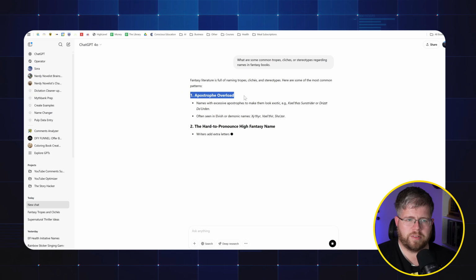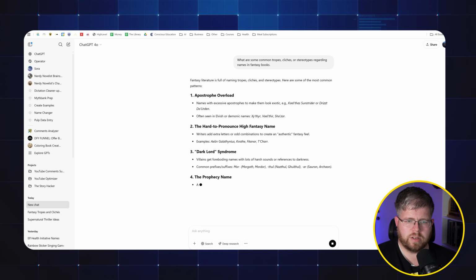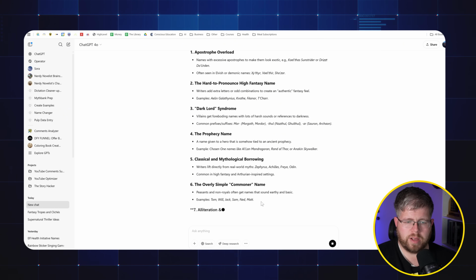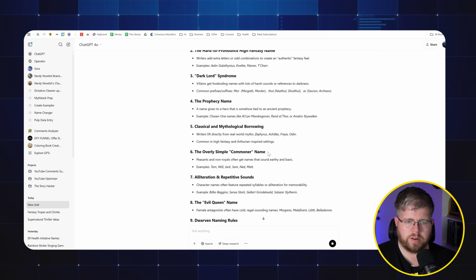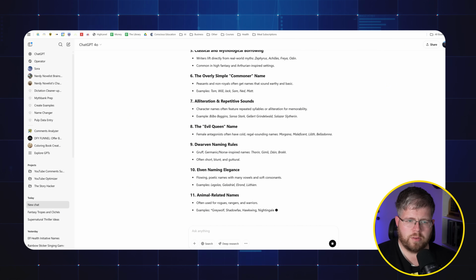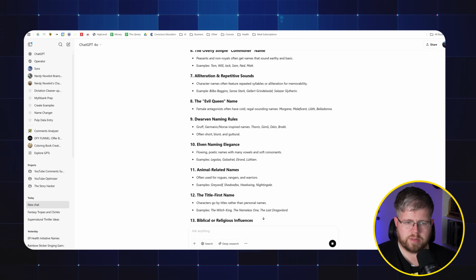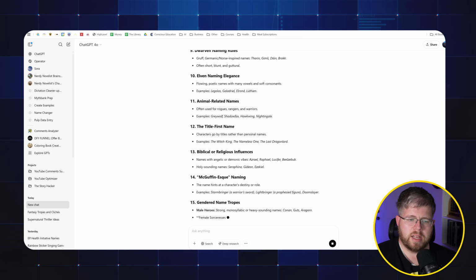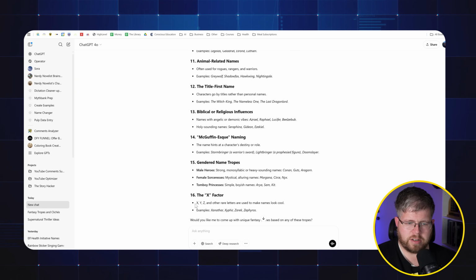So we got apostrophe overload, definitely hard to pronounce high fantasy name, Dark Lord syndrome, the prophecy name, classical and mythological borrowings, the overly simple commoner name, alliterations and repetitive sounds, the evil queen name, dwarven naming rules, elven naming elegance, animal-related names, the title first name, biblical or religious influences, MacGuffin-esque naming, gender name tropes, the X factor, XYZ, and other rare letters I use to make names look cool. Yeah, I could see that.